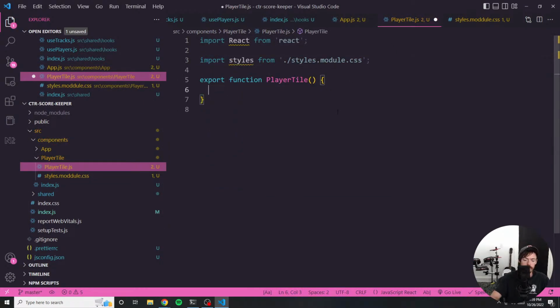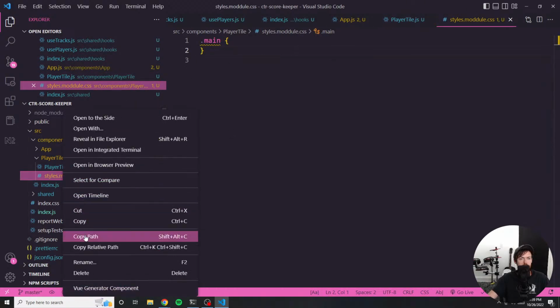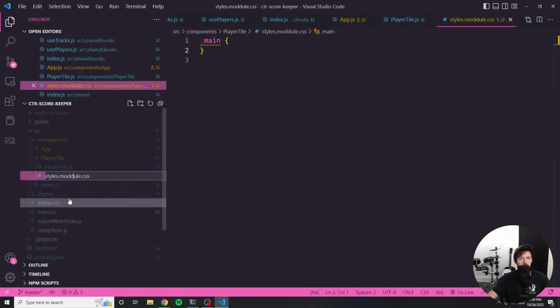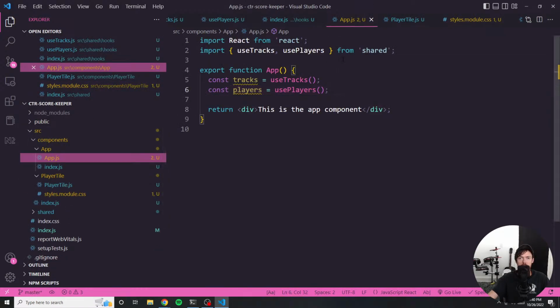And let's have this just return a simple div for now with the player name. So this is going to accept a single player, and the player has, actually, it only has one property right now, so it has a name. And let's give this a class name of main, just to match the CSS that we have here. I accidentally put two D's in the word module, so I'm just renaming that really quick. And for now, I just want to see what happens.